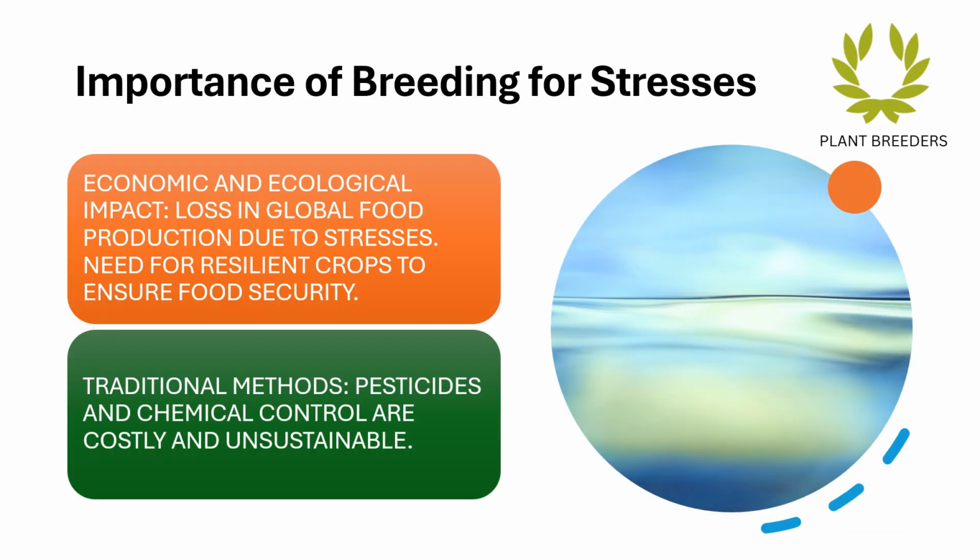Importance of breeding for stresses. The loss in global food production due to environmental stresses threatens food security and livelihoods worldwide. To combat this, developing resilient crops is essential for sustaining agricultural yields and adapting to changing climate conditions. Traditional methods like pesticides and chemical controls are costly and lead to environmental degradation. Sustainable alternatives are increasingly necessary to protect ecosystems and ensure long-term agriculture.